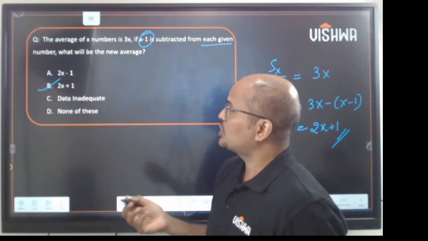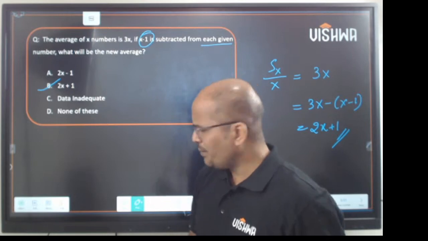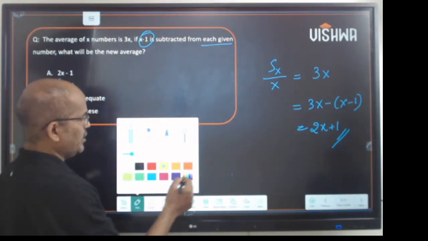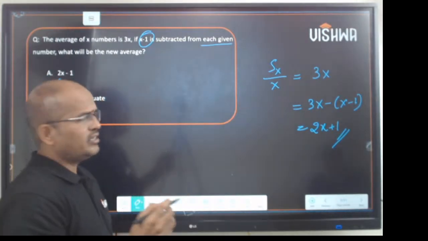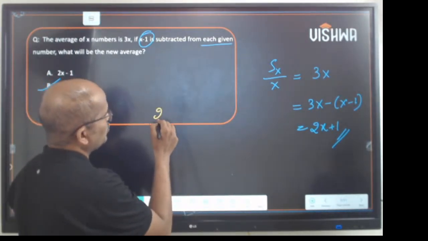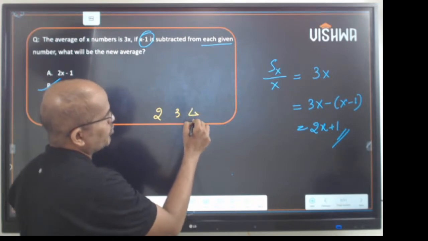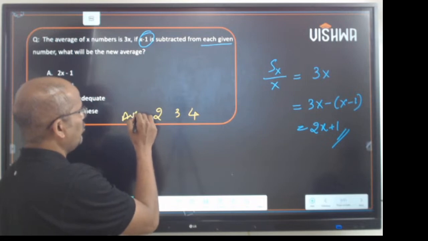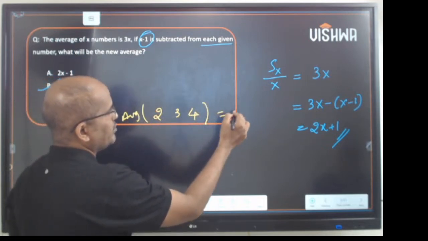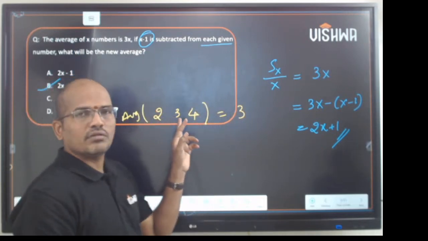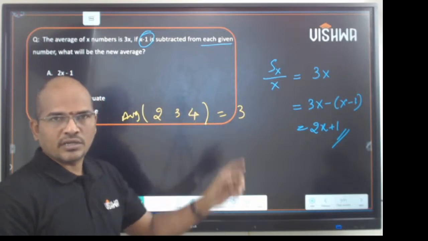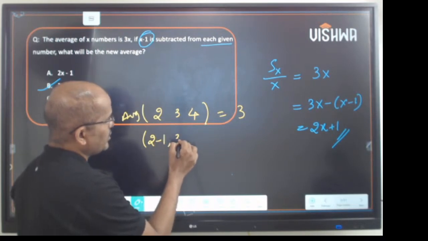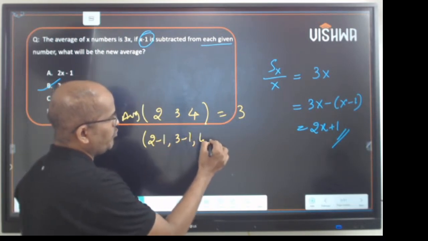Then you may doubt how it is happening so directly. Let me take a very small example to get some clarity. Assume there are 3 numbers, 2, 3 and 4. The average of 2, 3, 4 is 3, since 2 plus 3 is 5, plus 4 is 9, and 9 by 3 is 3. Now let me subtract 1 from each given number: 2 minus 1, 3 minus 1 and 4 minus 1.